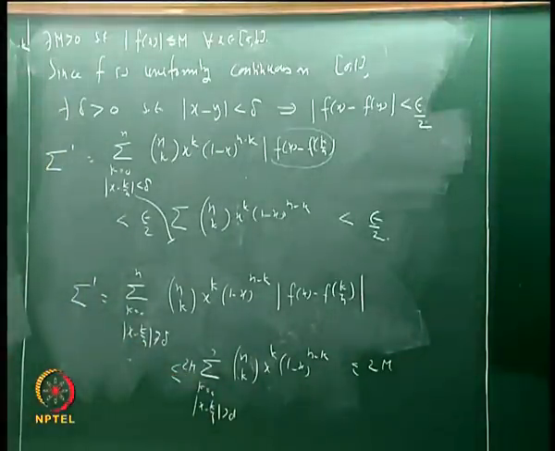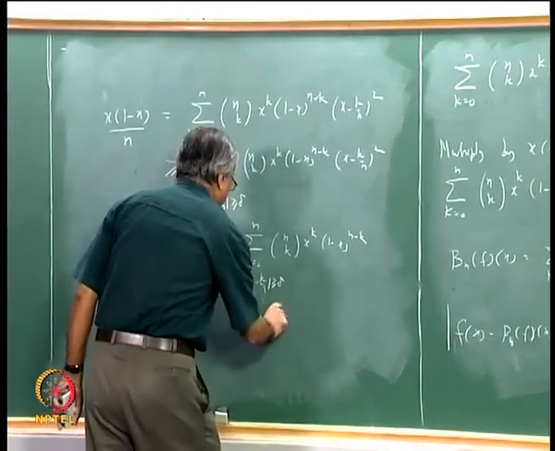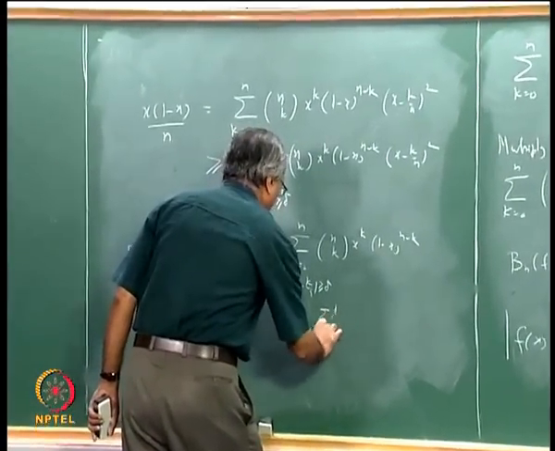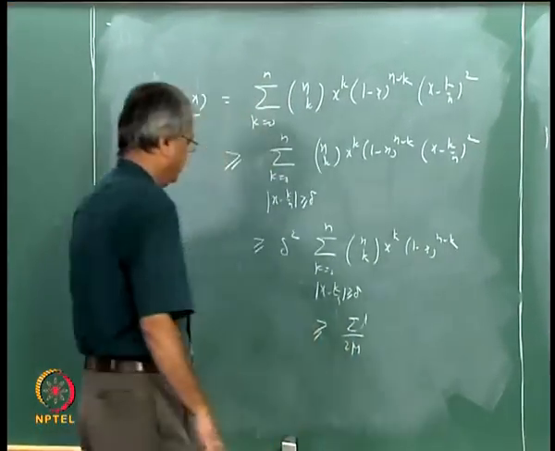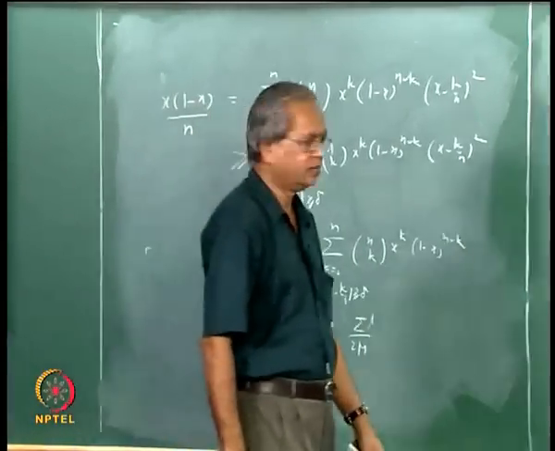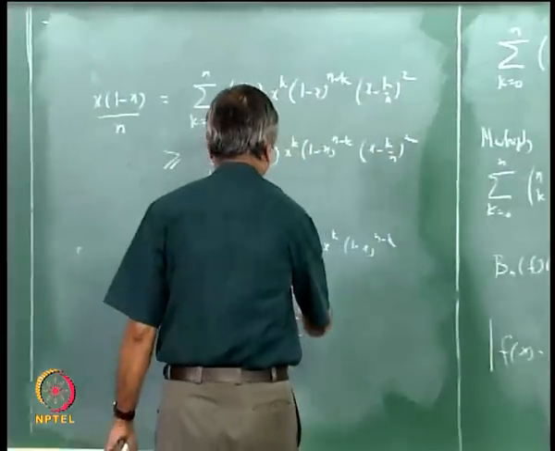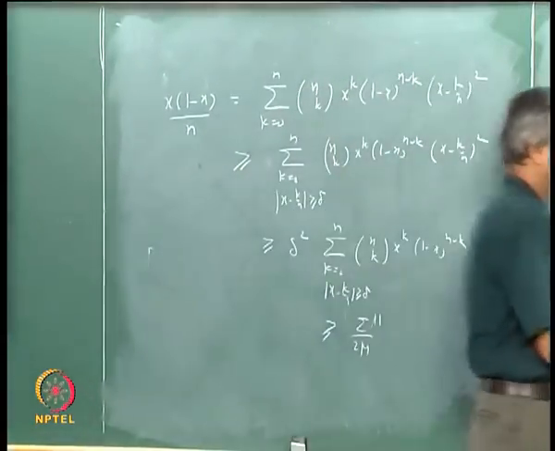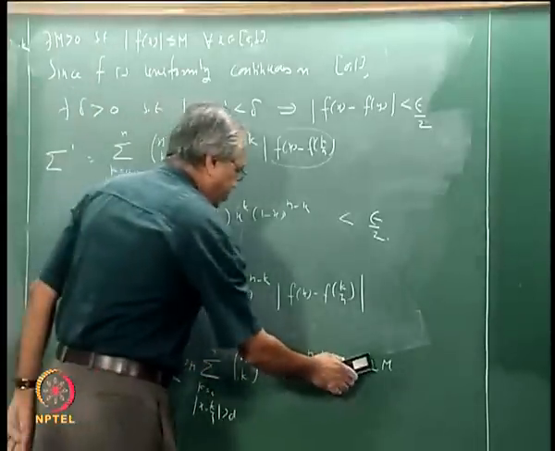For the time being I will write it as bigger than or equal to sigma double prime by 2m. Do you agree with this? Forget about this part, we have not used it.